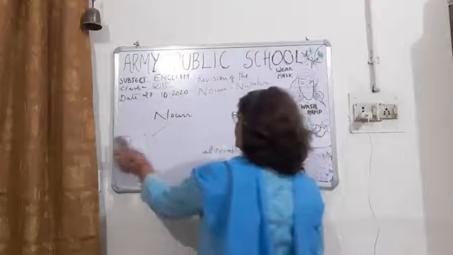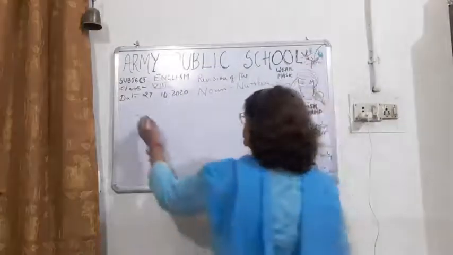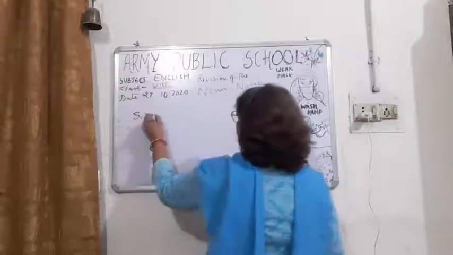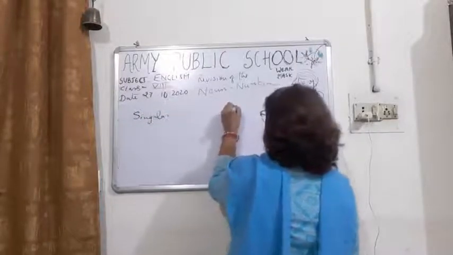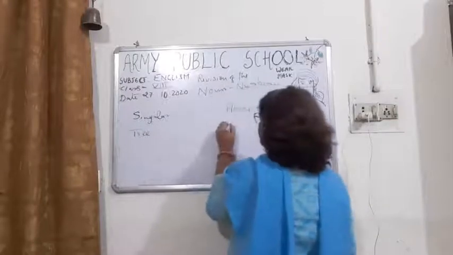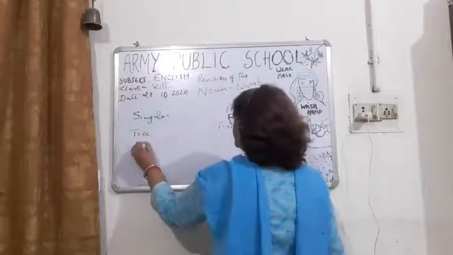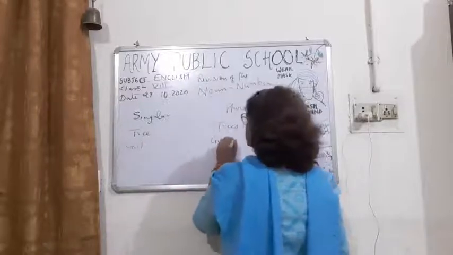Let's see singular and plural. Tree, it will become trees. Girl, that means one girl, girls.